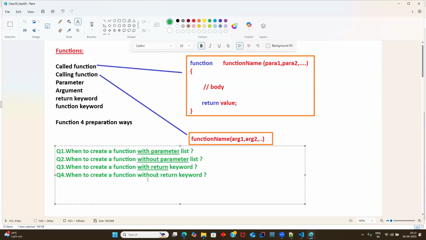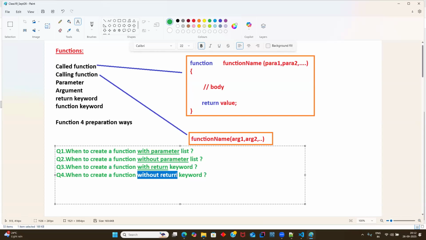Let's say function B wants to use a result from function A. Then function A should return the result so that function B can catch the result and use it. So that's the return keyword summary.